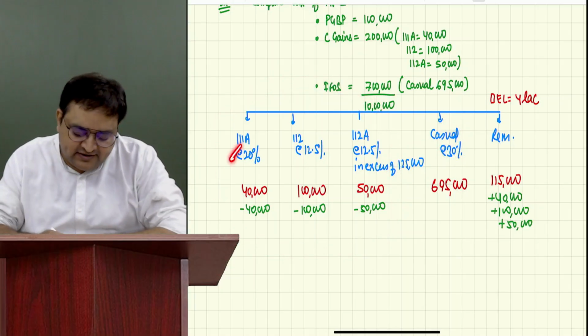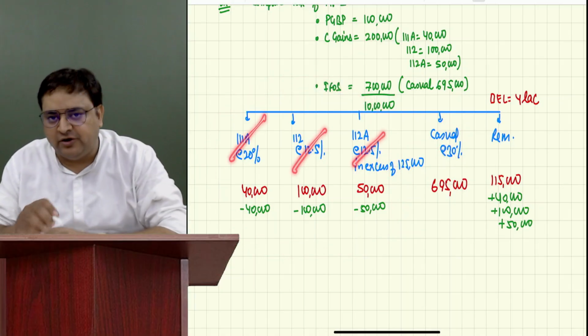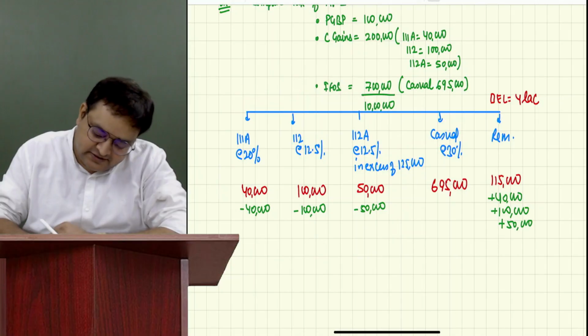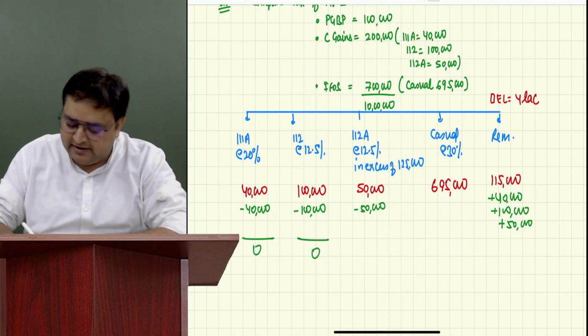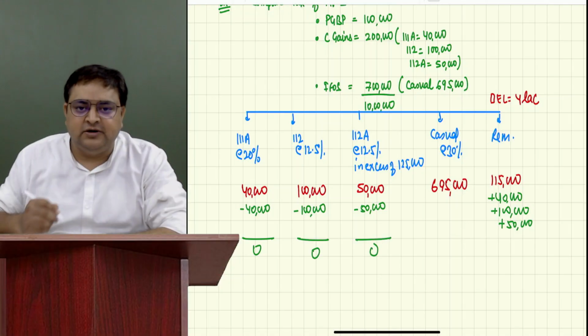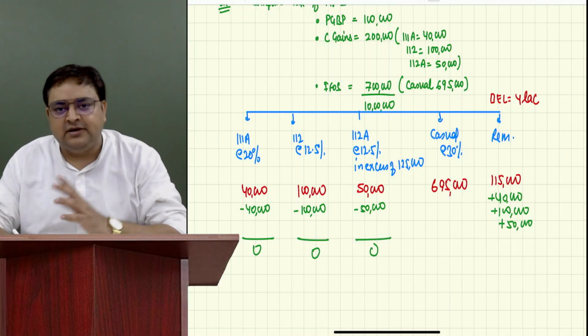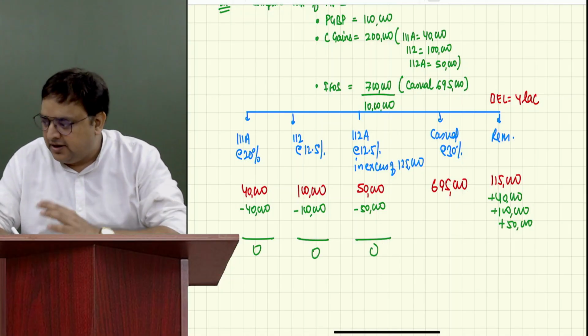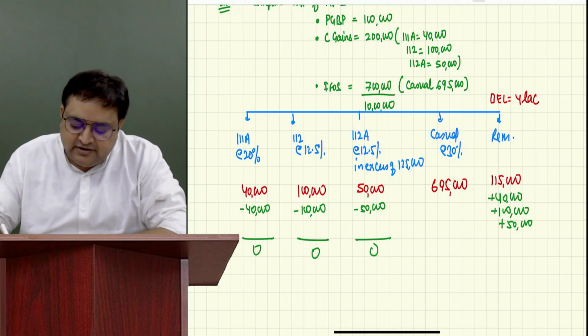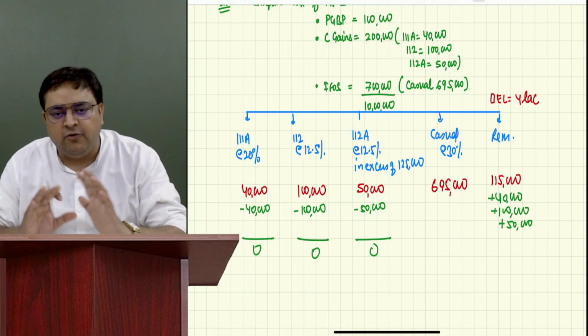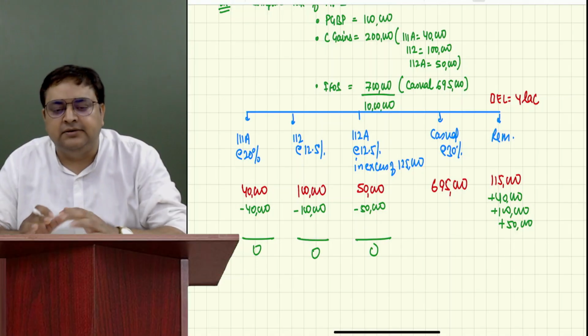We can shoot this, we can shoot this, we can shoot this. We shot them, it became 0. This monster is shot, it becomes 0. This also is shot, this becomes 0. This one is also shot, 0. But this monster has a bulletproof jacket. We can't shoot it. Now, what will happen to this deficiency? Lapse. Now we cannot actually help the person.